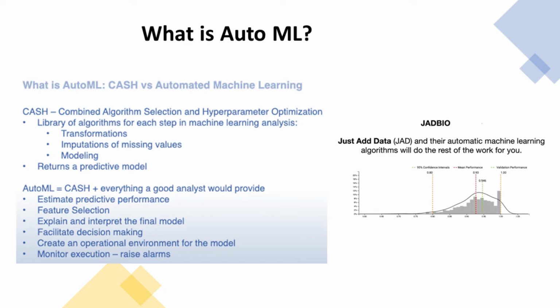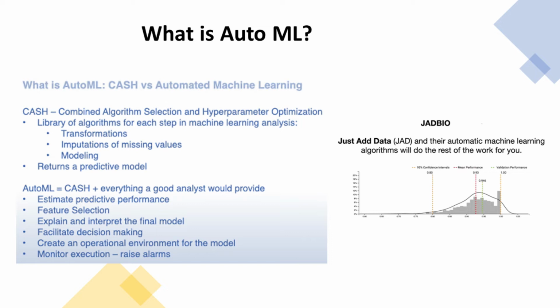So CASH algorithms optimize the combination of algorithms to use at each step of the analysis, like transformations, imputation of missing values, feature selection, modeling, etc. And there are hyperparameters, but in the end they just return a predictive model. The most famous example of a CASH library is the very successful, admittedly, Auto-sklearn system, but it only returns a predictive model.